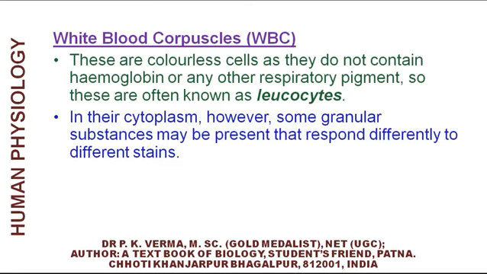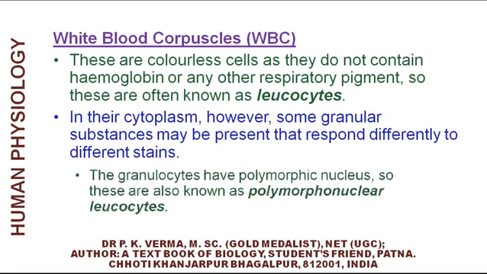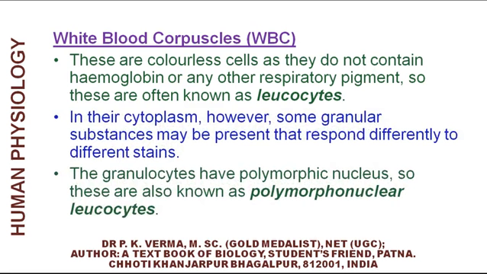In their cytoplasm, however, some granular substances may be present that respond differently to different stains. The granulocytes have a polymorphic nucleus, so these are also known as polymorphonuclear leukocytes.